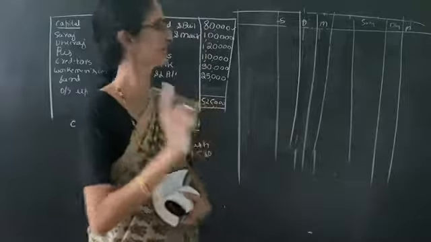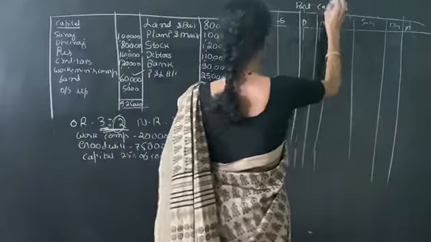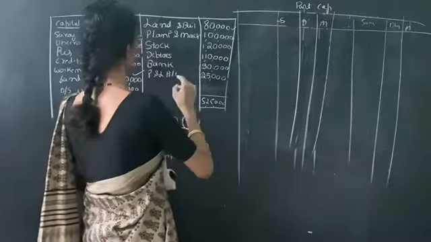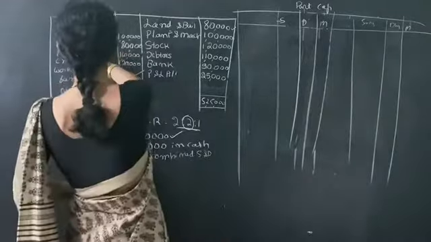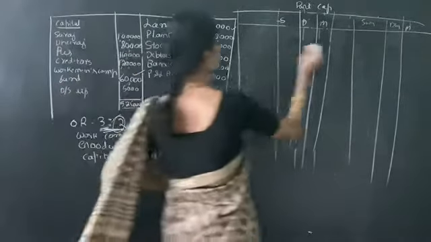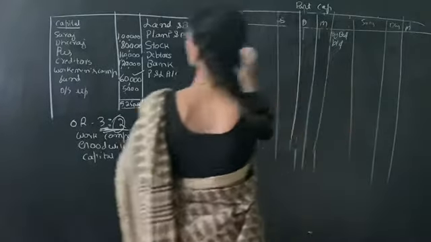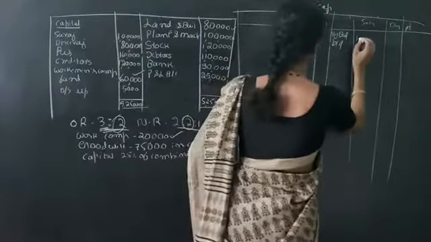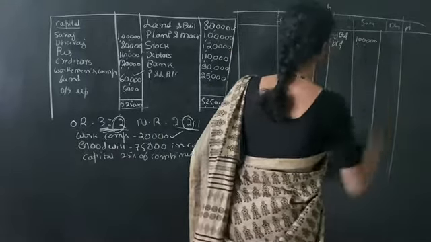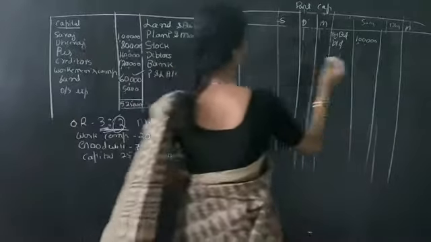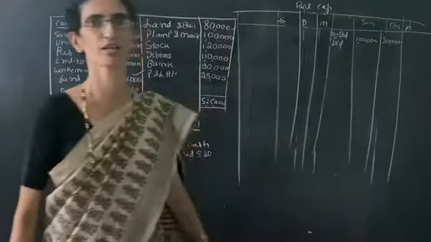So the first step in case of partners capital account is we have to bring down their capital balance. Here it is in credit, so we have to write by balance brought down. See the capital, here it is 1 lakh. In the case of Dheeraj, it is 80,000. So first step we have to bring down the balance.